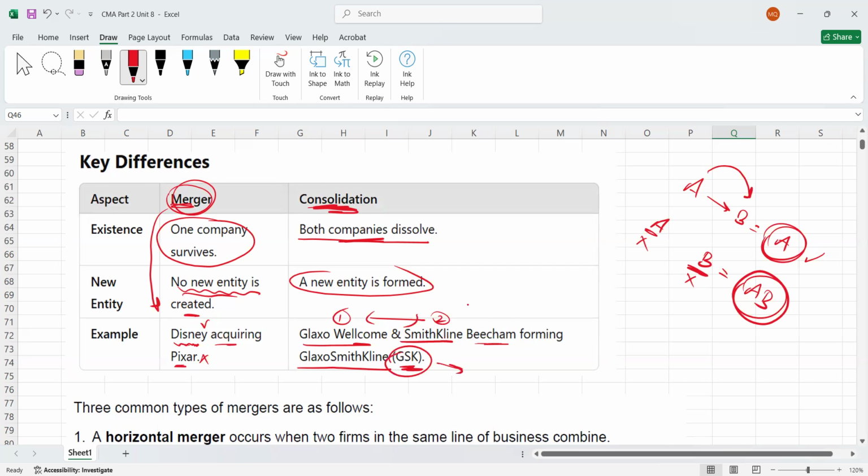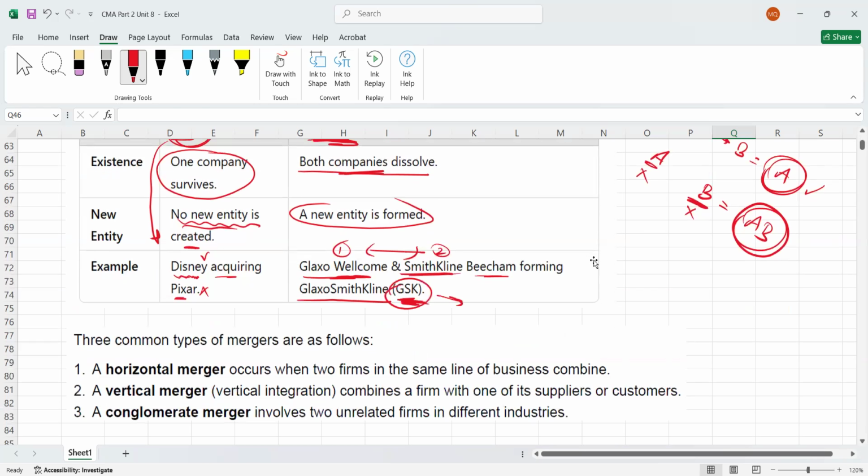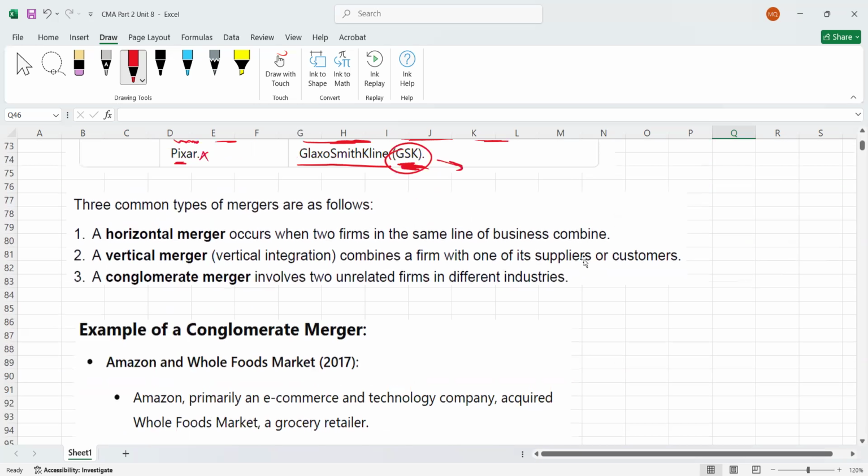GSK is a very famous pharmaceutical company now. Maybe you have also noticed GSK written on certain medicines. Actually, it was consolidated: these two companies, Glaxo Wellcome and SmithKline Beecham, were consolidated. I hope this difference is clear, so you should know what is a merger and what is consolidation. Now I'm going to explain three types of mergers.